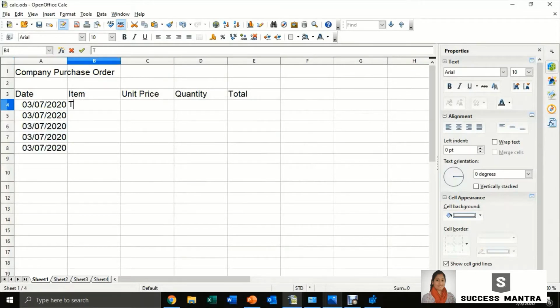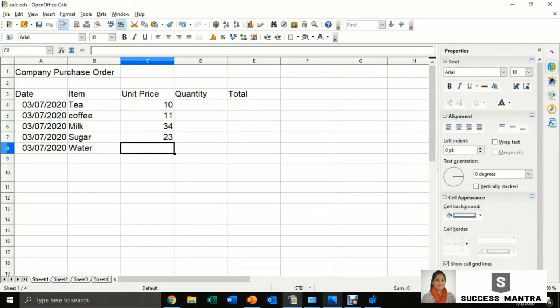Now I am going to fill all the remaining columns. You can see here some of the data are right aligned, left aligned and so on.